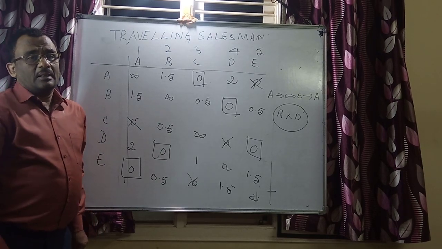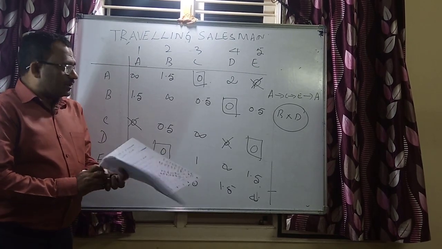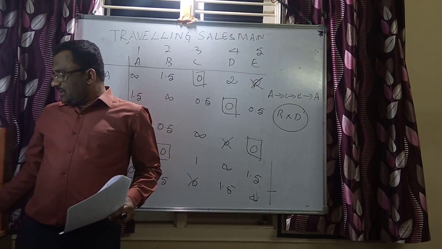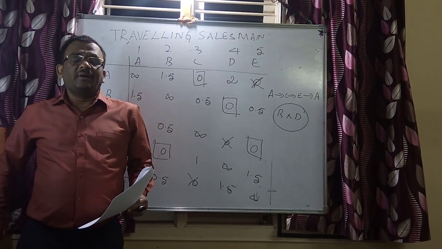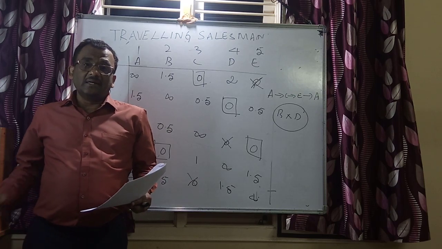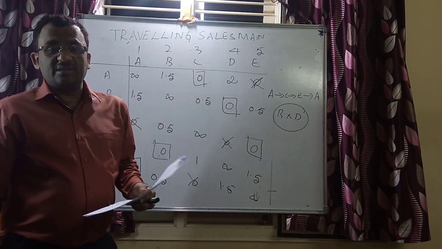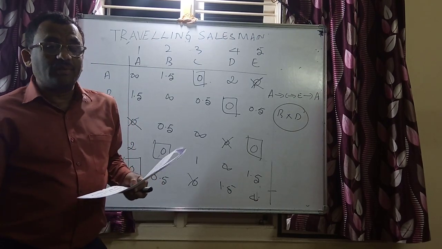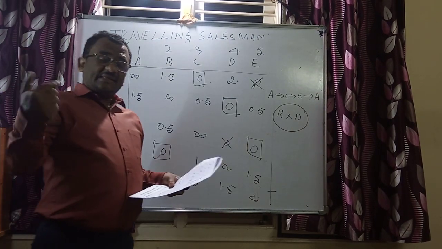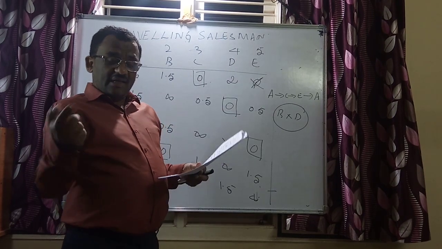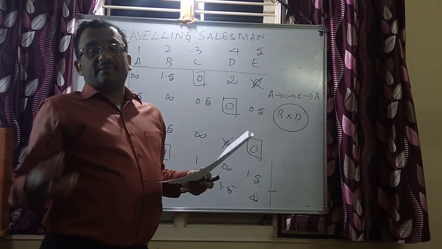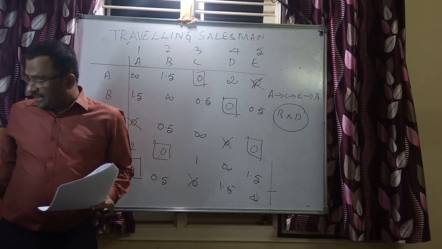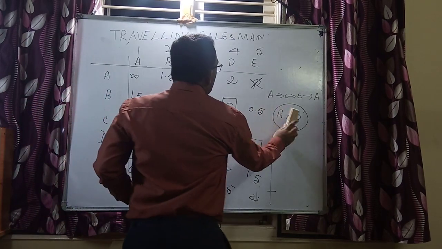Then what to do? The thumb rule of the traveling salesman problem says that if zeros are not going to give us the optimum allocations, you can consider the next least numbers. If we say 0 here, the next least could be 0.5, the next least could be 1. These next least numbers can be treated as zeros, and then the allocation can be done. Now let me check that particular trial. Let me write it again.